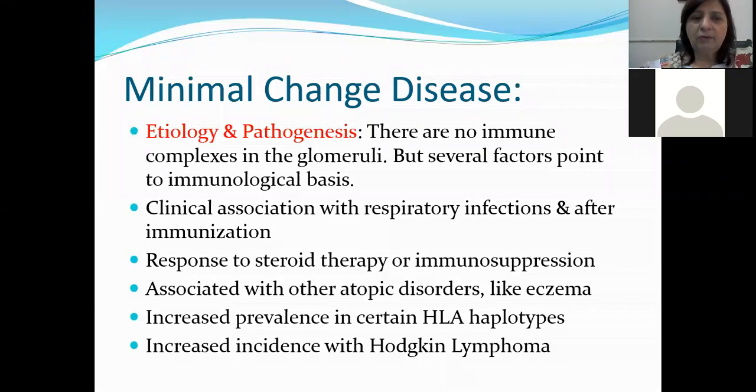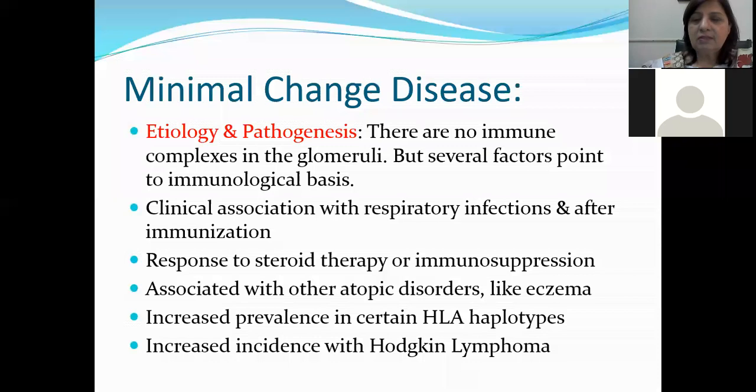Number one, its clinical association with respiratory tract infections and with immunization places it in the immunological category. Number two, there is a quick response to steroid therapy or immunosuppressive therapy, or it can be associated with atopic disorders like eczema, and its increased prevalence is seen in certain HLA haplotypes as well.